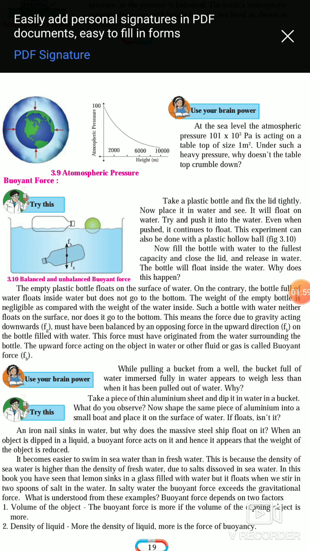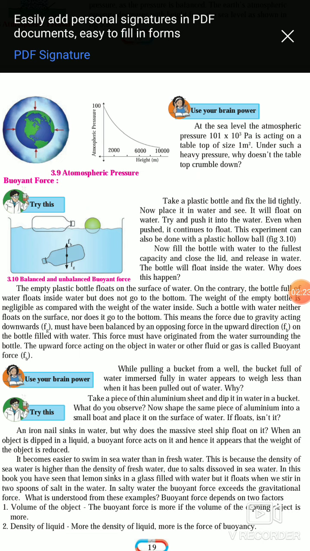If we observe carefully, what will happen here? Such a bottle with water neither floats on the surface nor sinks to the bottom of that water tub. This means the force due to gravity acting downwards is called Fg. Here Fg means force of gravity.